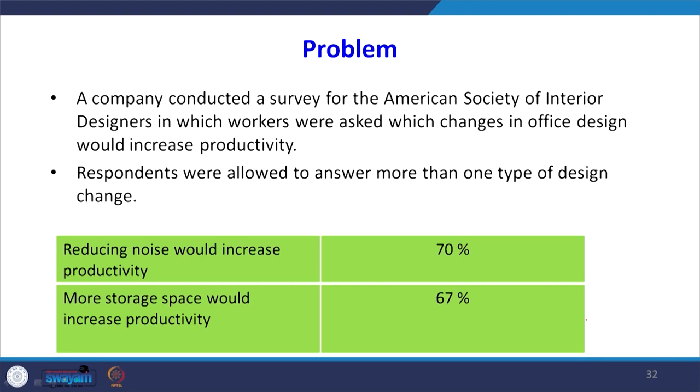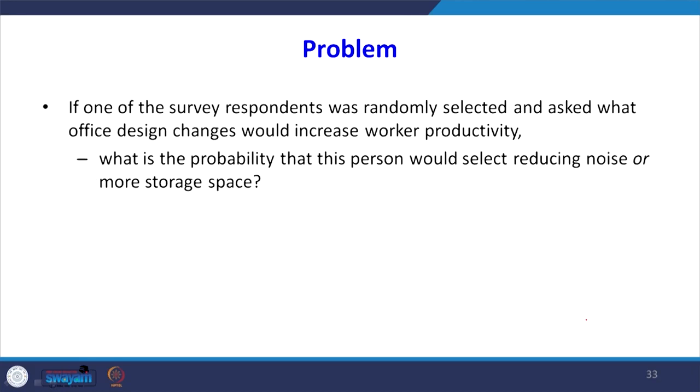So this table shows the outcome. 70% of the people responded that reducing noise would increase the productivity. 67% of the respondents responded that more storage space would increase the productivity. That is the two designs. So we are asking the respondents which design will improve the productivity.